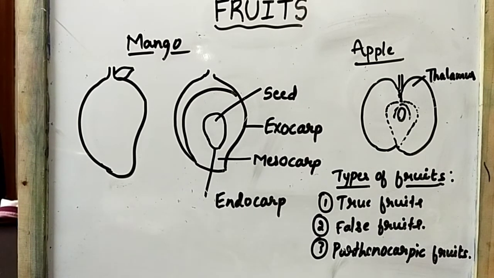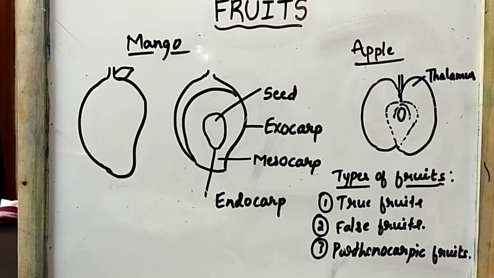So this is about simple dry fruits and simple fleshy fruits, based on the nature of the fruit wall at maturity. Understood? So this is about fruits.